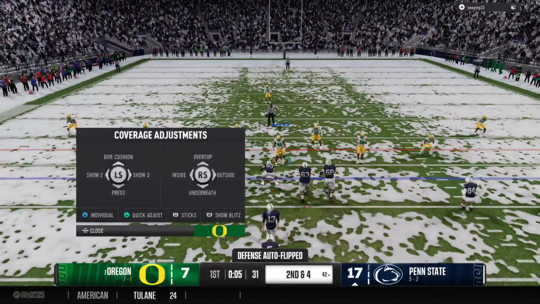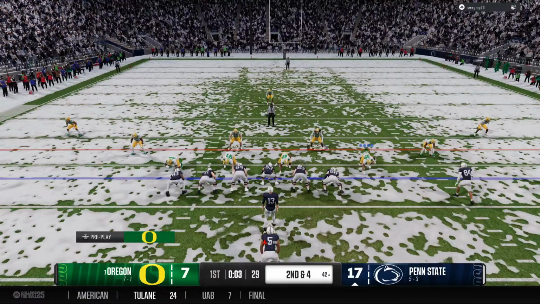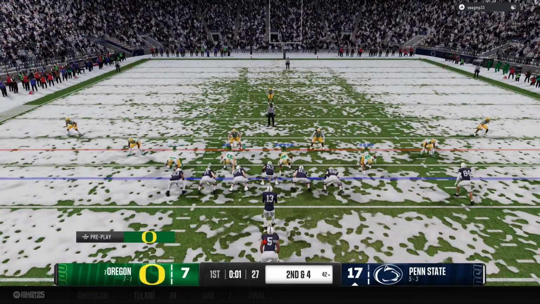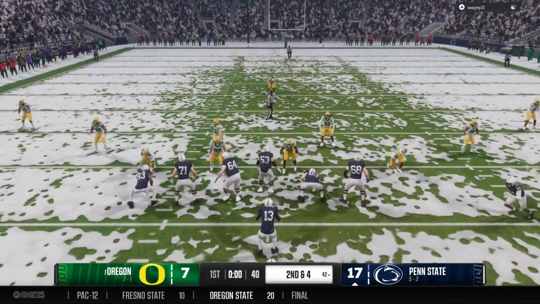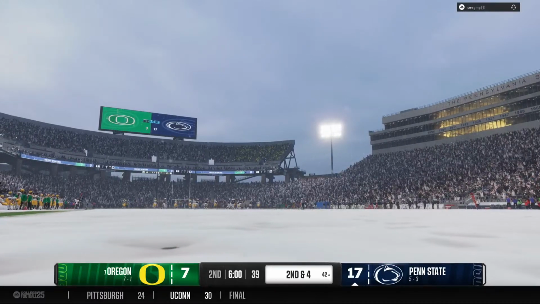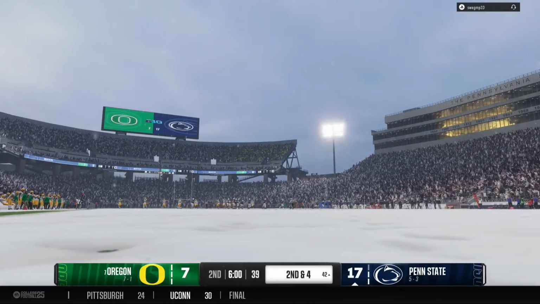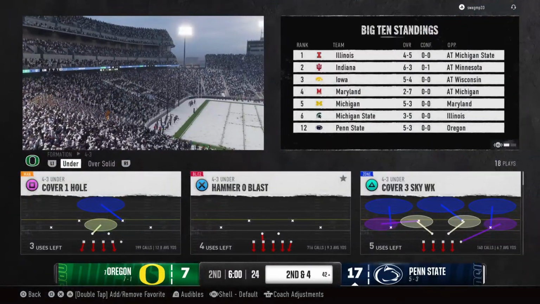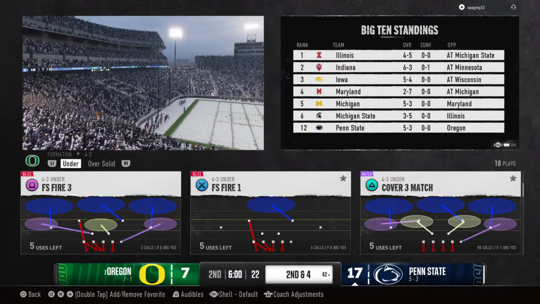4. Offense working from the pistol. Entering play call under FS Fire 3.